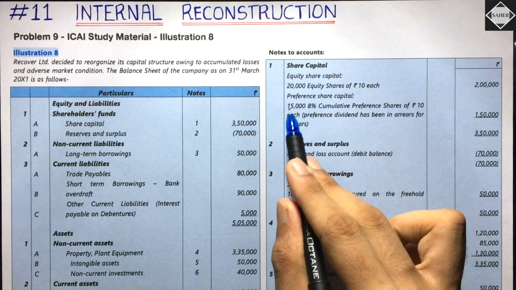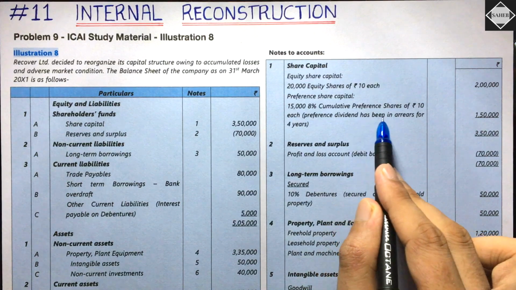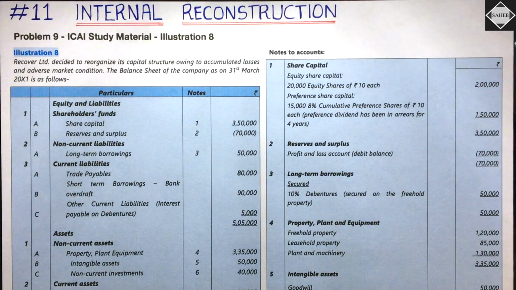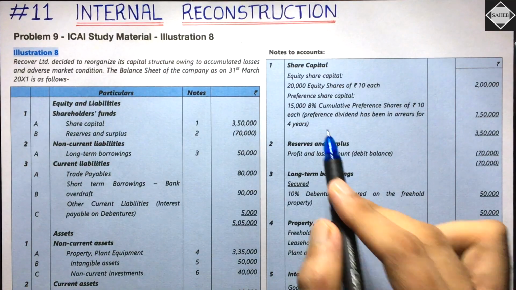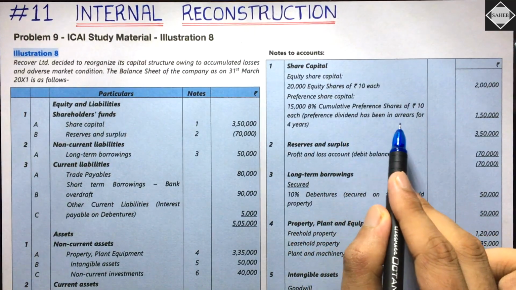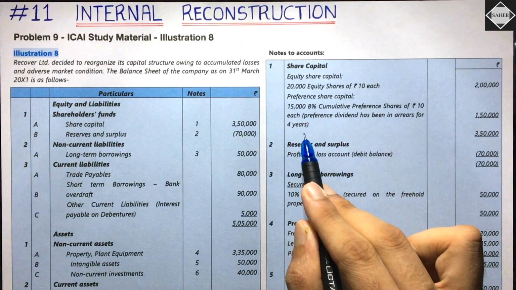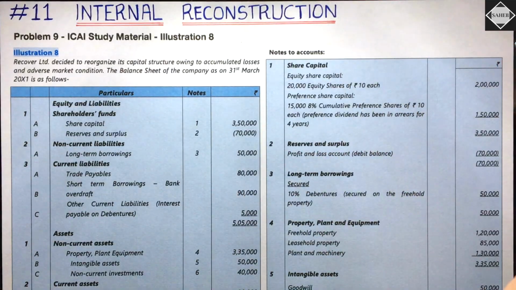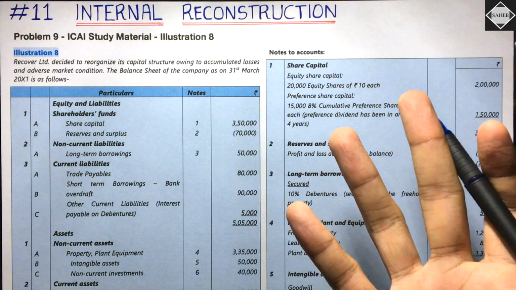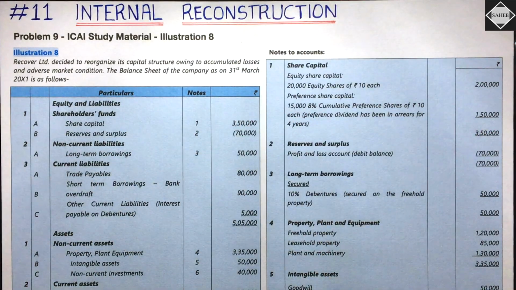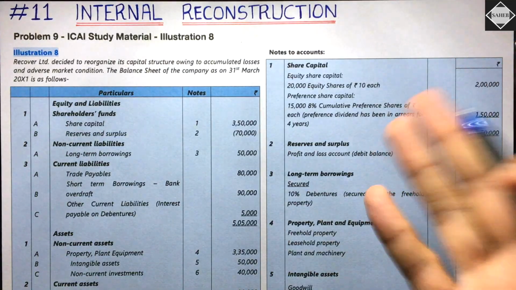Preference shares are 15,000, 8% cumulative preference shares of 10 each, that's 1,50,000. In the bracket they are saying the preference dividend has been in arrears for 4 years. Of course, the preference dividend has not been declared. It's a loss-making company going for internal reconstruction, so how can they declare dividend? It is in arrears.